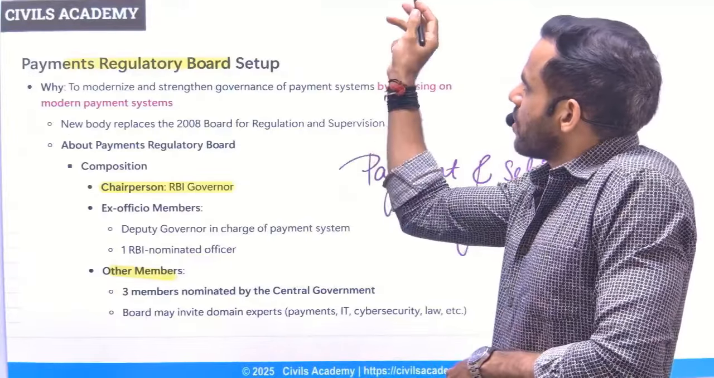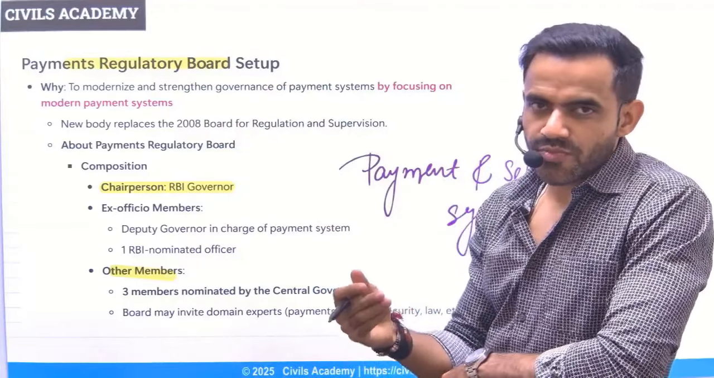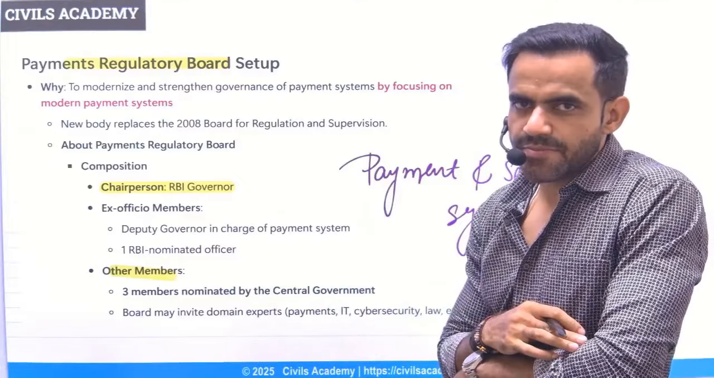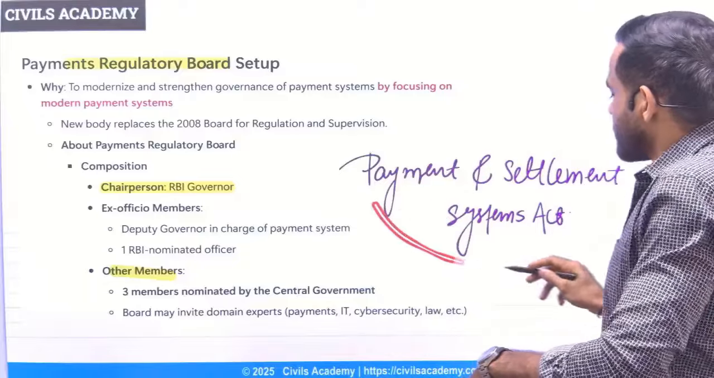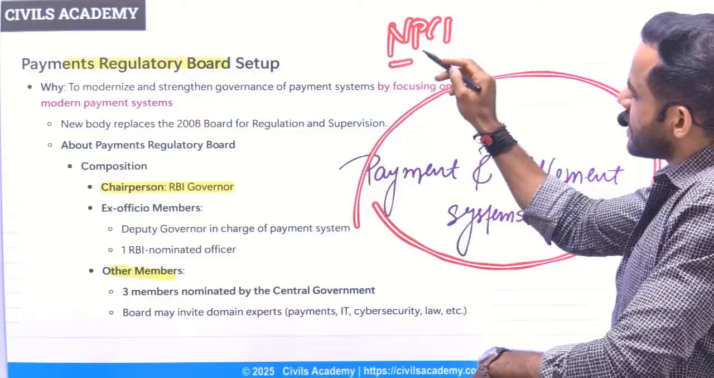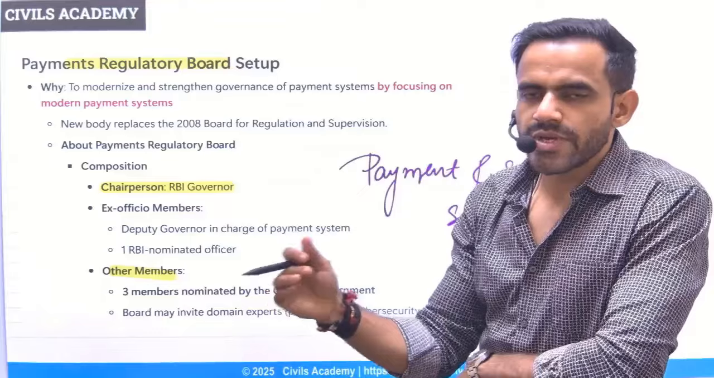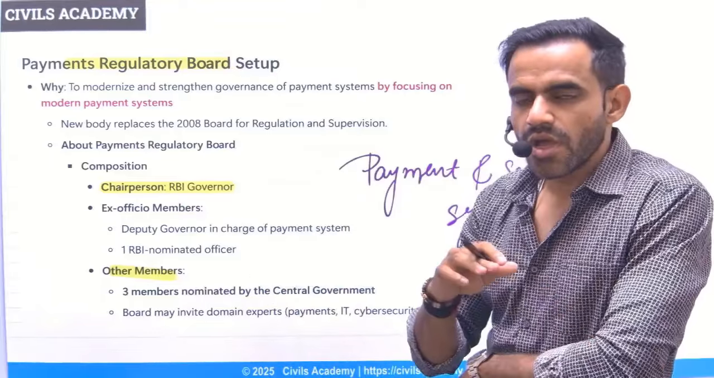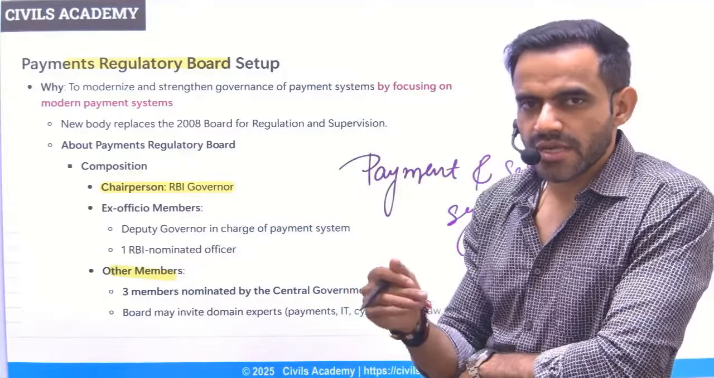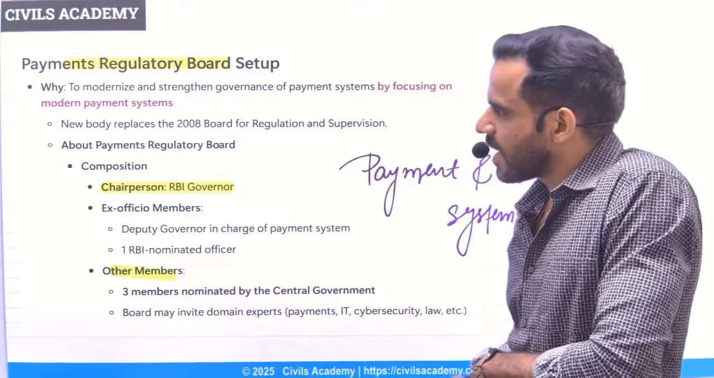Next is related to the Payment Regulatory Board. As the name suggests, it is a regulation board for digital payments. Now, as far as digital payments are concerned, please understand we have the Payment and Settlement Systems Act. NPCI, that is National Payments Corporation of India, which is under RBI, is the basic regulator of digital payments. So if the question is who regulates, ideally the answer will be RBI itself, but if RBI is not mentioned and NPCI is mentioned, then NPCI is the answer.